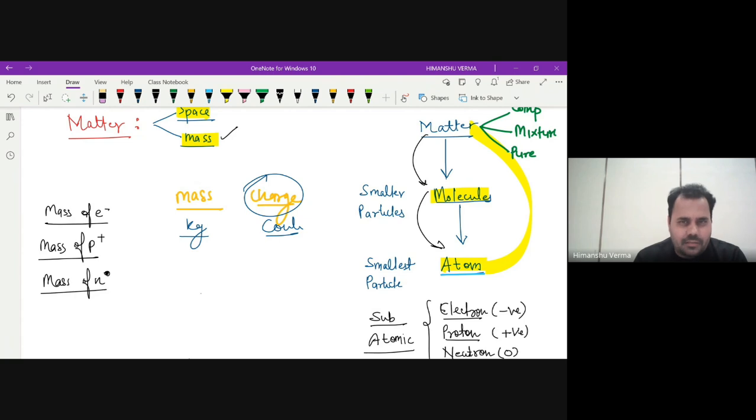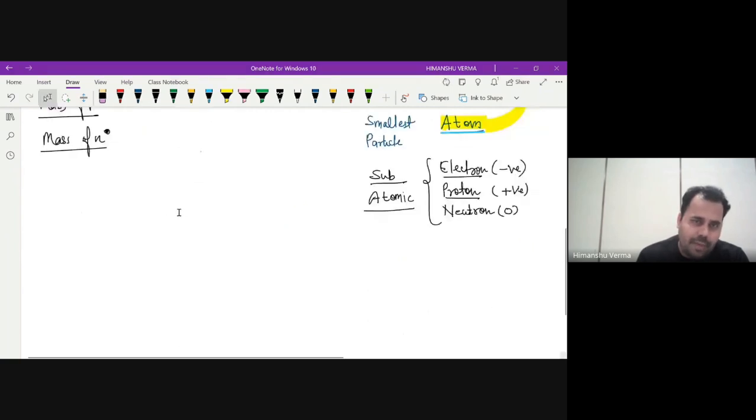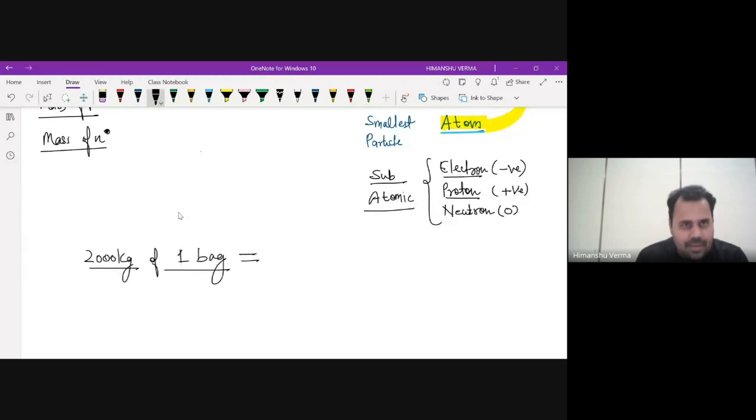Let's say I have one bag containing 2000 kg. I'm assuming that this is one proton.